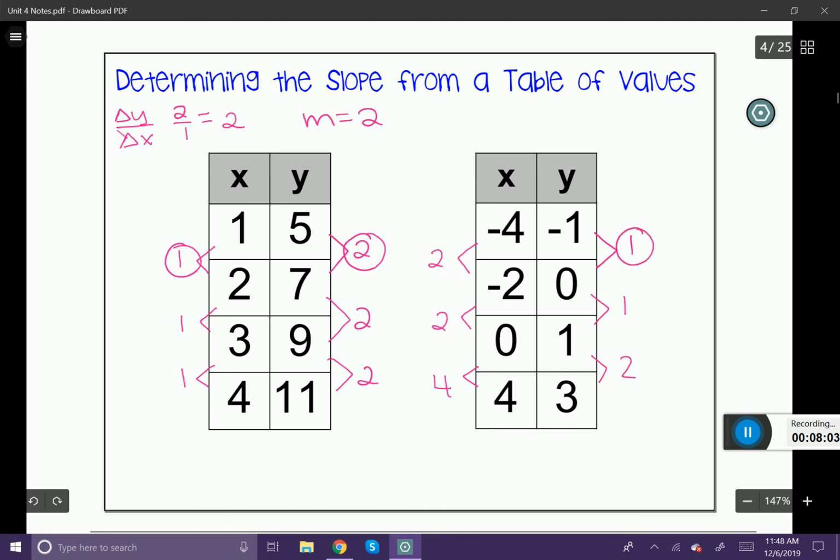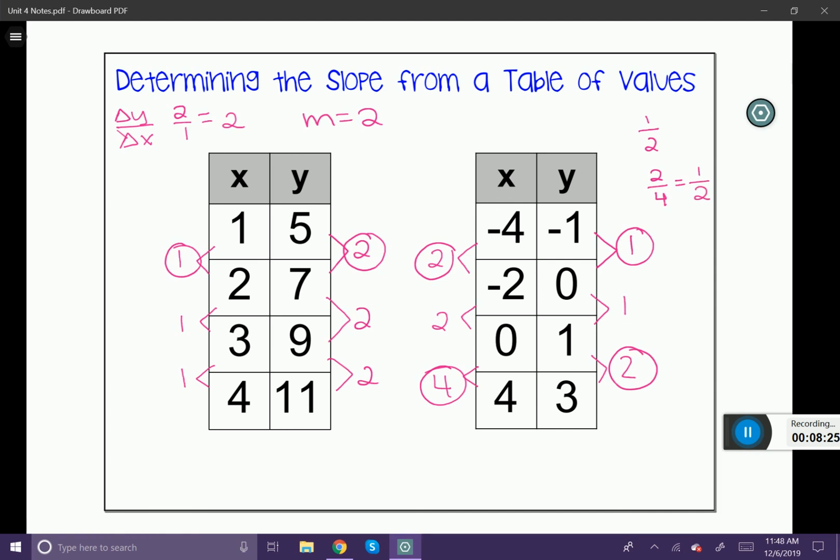My change in y divided by my change in x will give me 1 over 2, which is simplified. Now let's look at the one down at the bottom. The change was 2, and the change here was 4. So if I take 2 and divide it by 4, that is going to simplify down into 1/2. So even though those numbers were different, your slope is still going to be the same. So m is going to be 1/2.